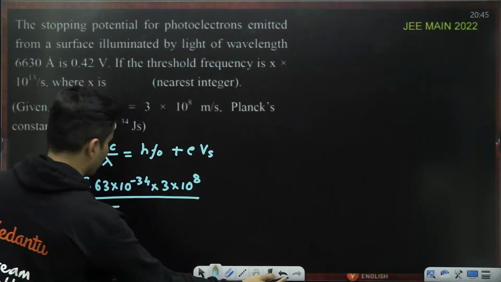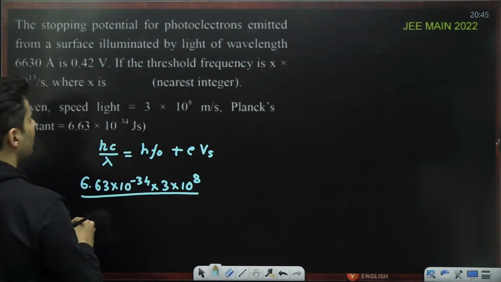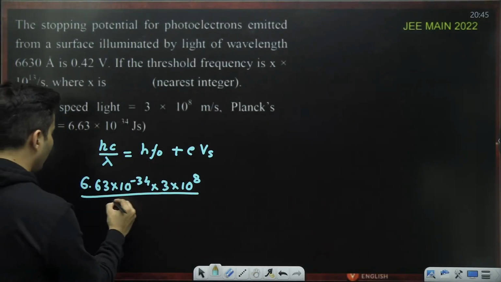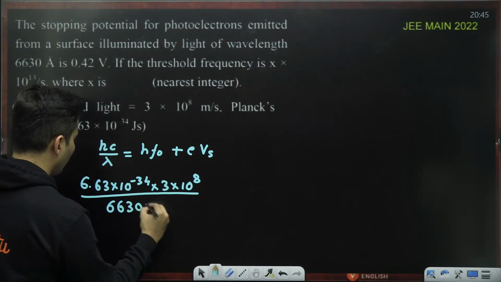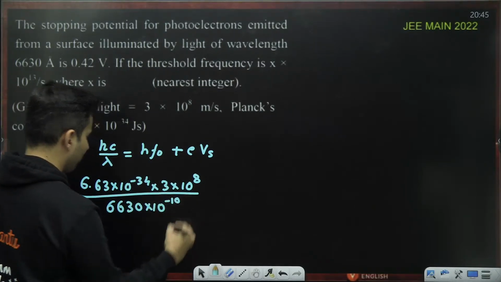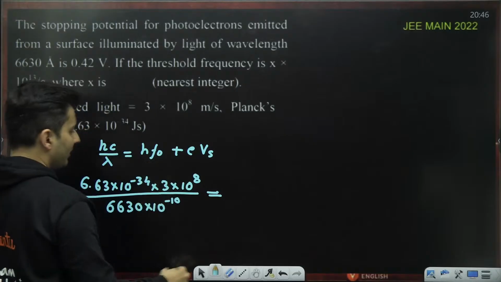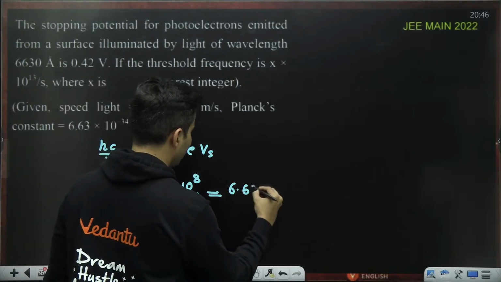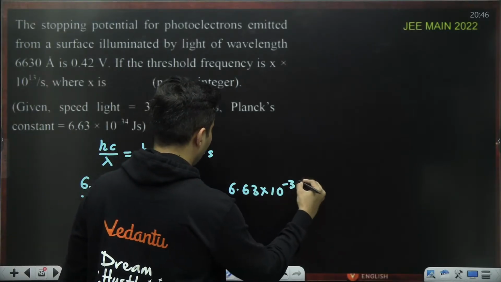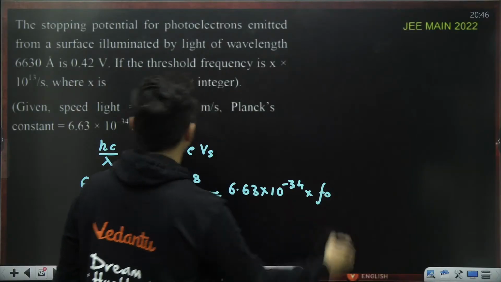Lambda is 6630 Angstrom, so 6630 into 10 to the minus 10 is equal to h over here, 6.63 into 10 to the power negative 34 into f naught.